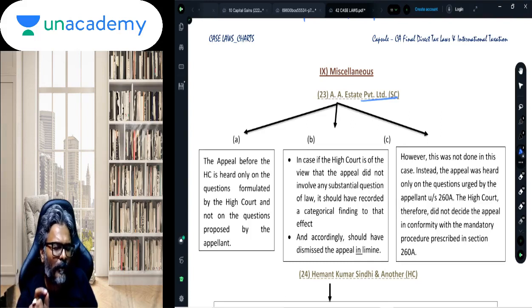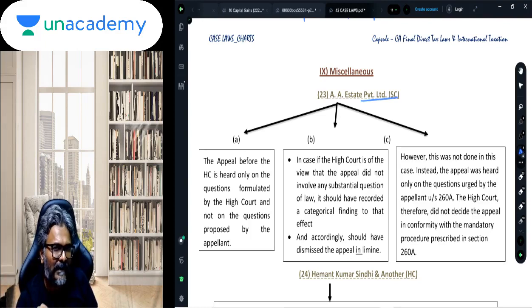Before it starts the hearing, the High Court needs to formulate the substantial question of law which is involved in this case, on which the High Court needs to give its decision.